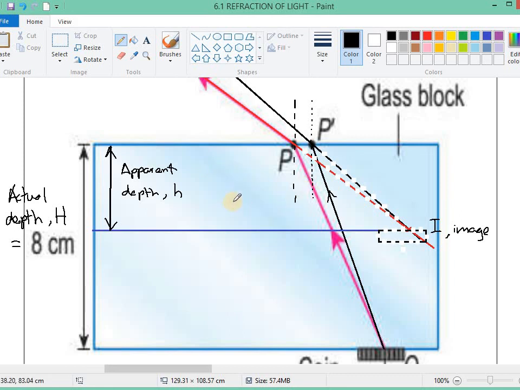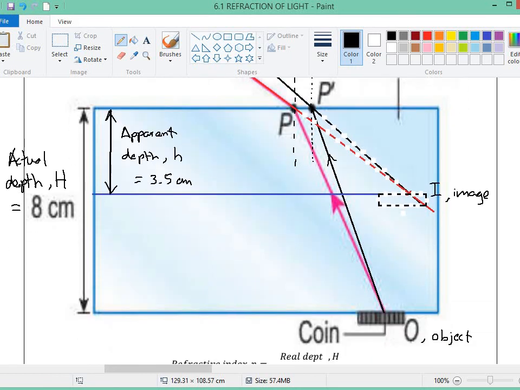That's why I hope you can print out this page and draw it yourself. Draw the normal, the incident ray, the refracted ray, the dotted line, find out where the image is, take a ruler and measure the apparent depth. But let's say the apparent depth is 3.5 centimeter.